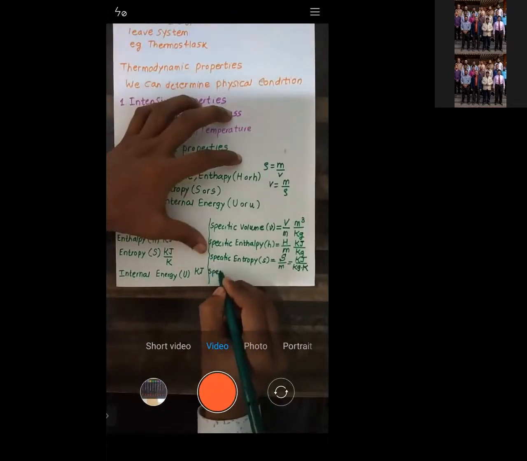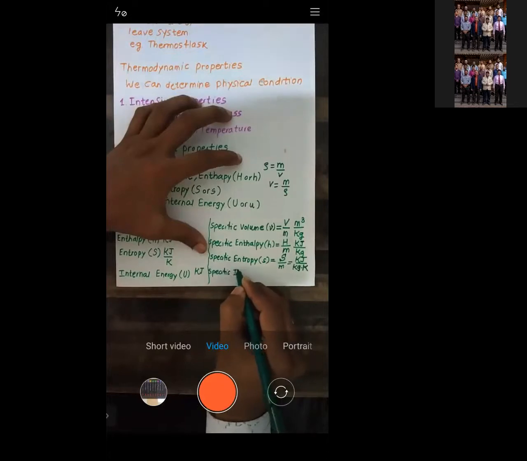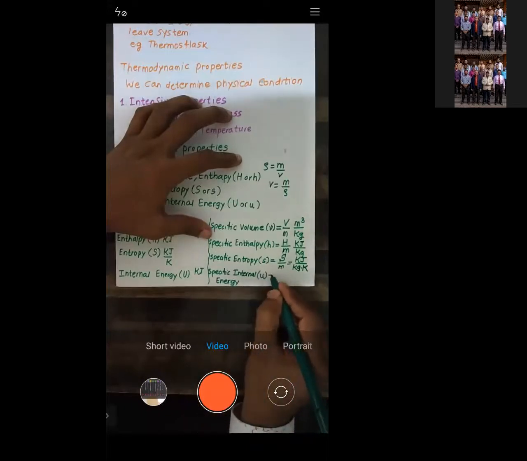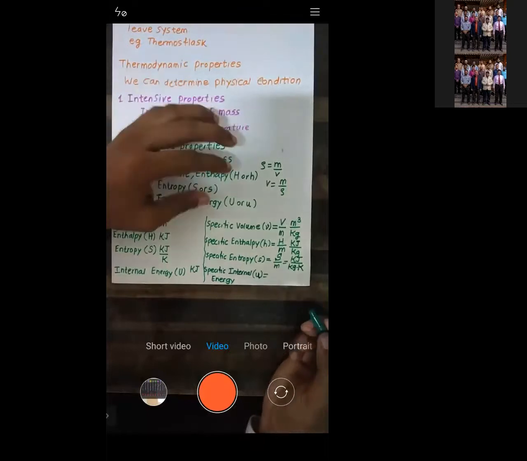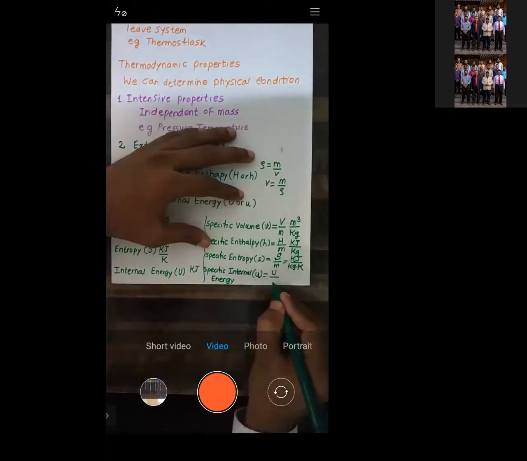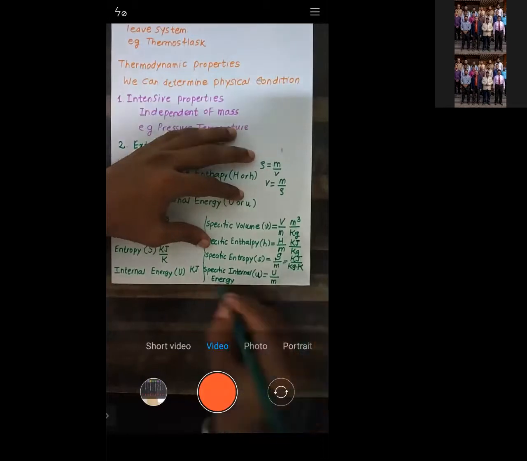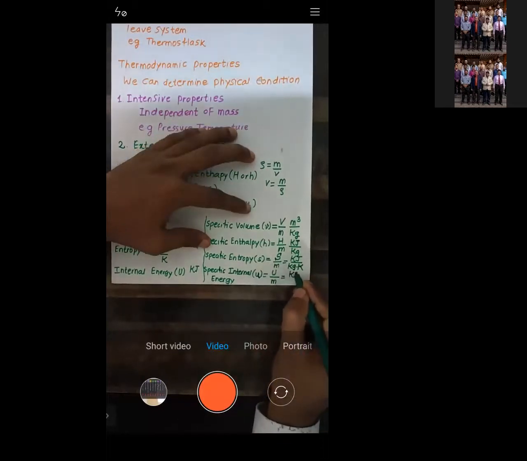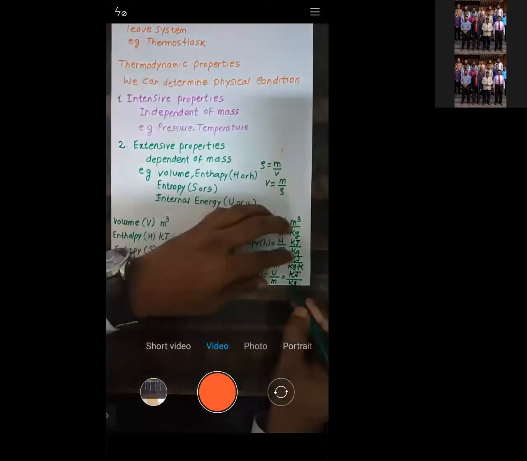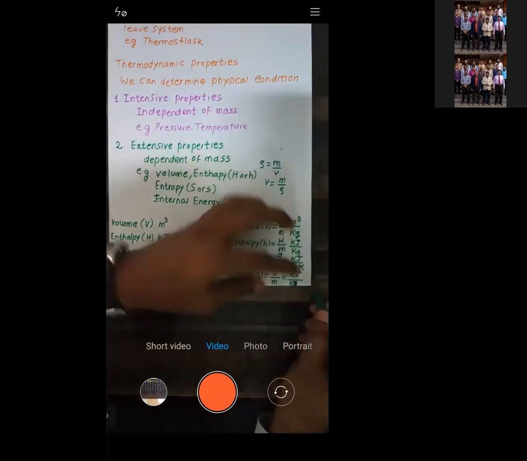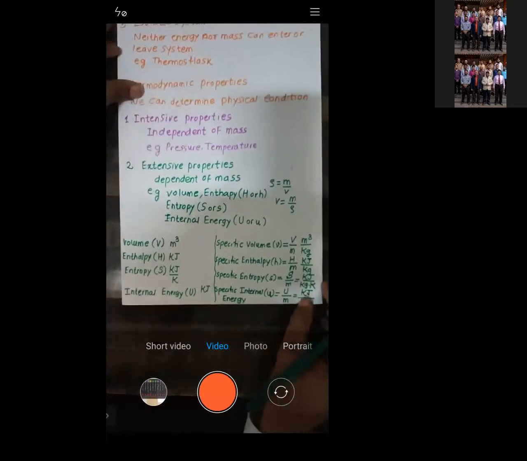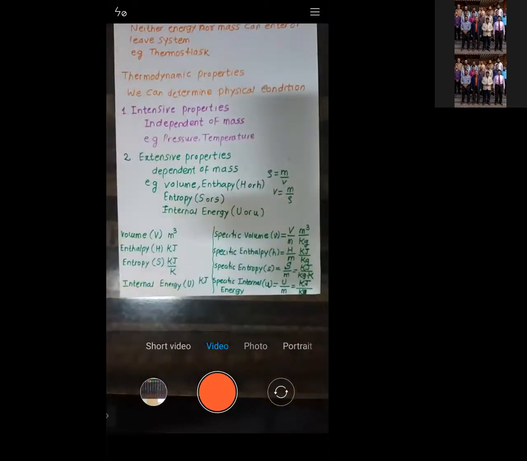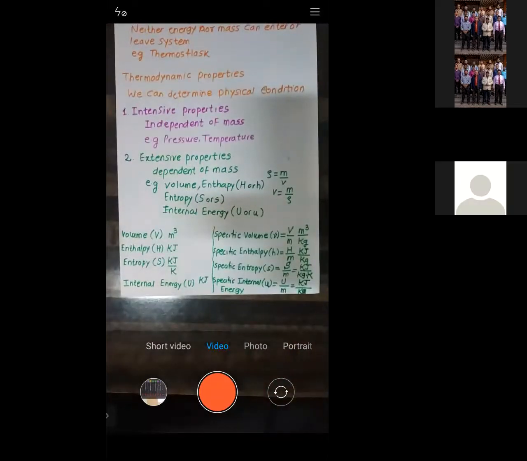Now we will call it specific internal energy. Let us do specific internal energy. That I will indicate by small u. It is indicated by capital U by mass. What is the unit for capital U? Kilojoule. Divided by mass, it will be in kg. Yes or no? Is it okay? Have you understood the concept of specific? Let me know. Yes, sir.